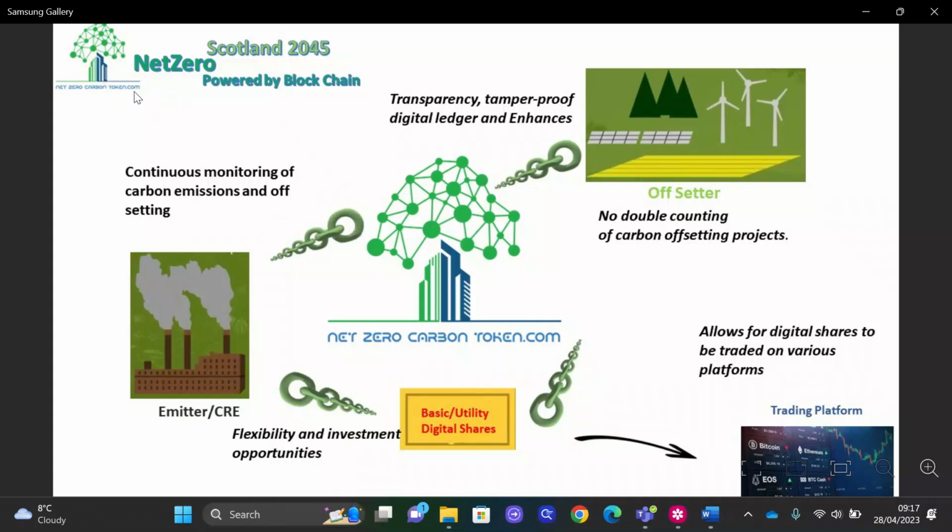Hi, this is a concept that I am developing as a real estate postgraduate student from University of Aberdeen. Our platform is netzerocarbon.com. What we are intending to do is connect emitters and offsetters through blockchain and also streamline all the offsetting companies' processes through blockchain.